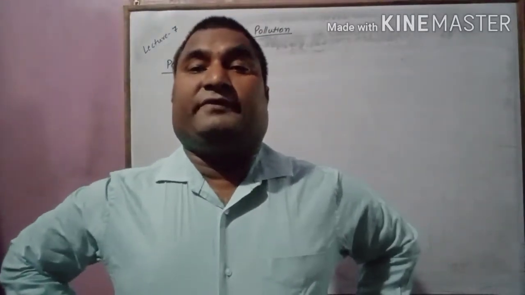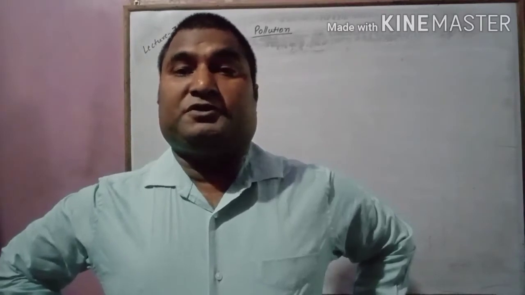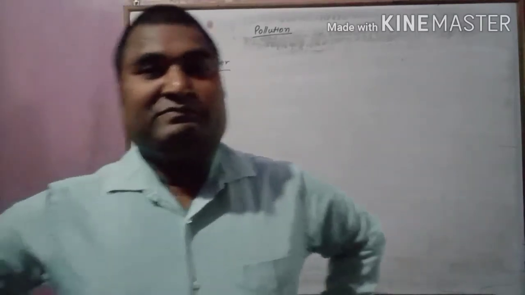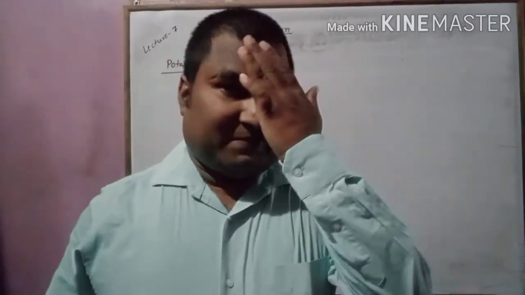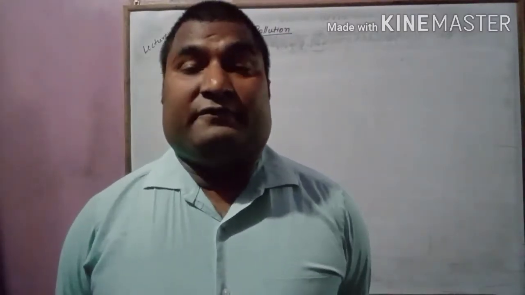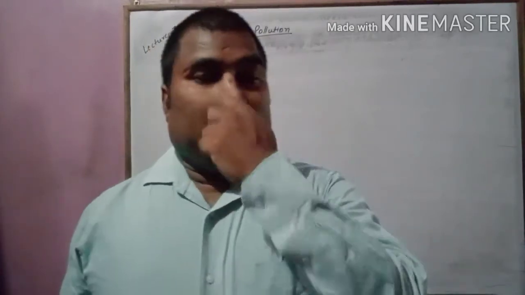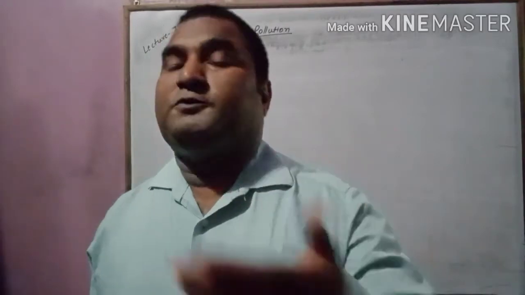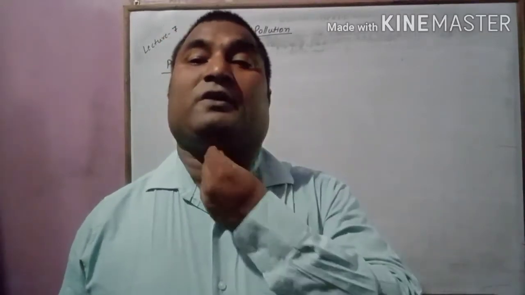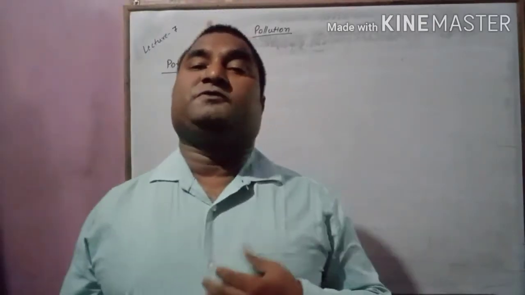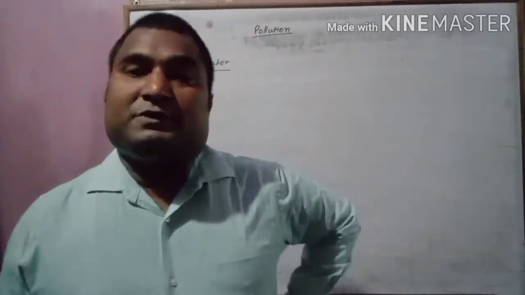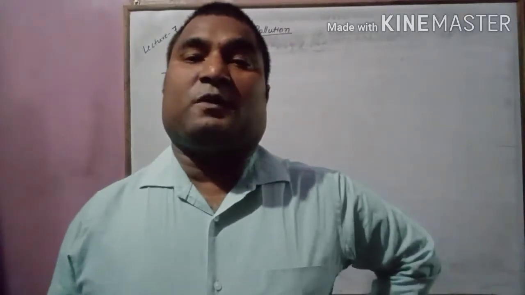This is the 7th video lecture of the chapter Pollution of Air and Water. In the last few videos, we have seen what water pollution is, what the harmful effects of water pollution are, and the various ways to reduce water pollution, means how we can prevent water from getting polluted. In today's video we are going to discuss potable water.